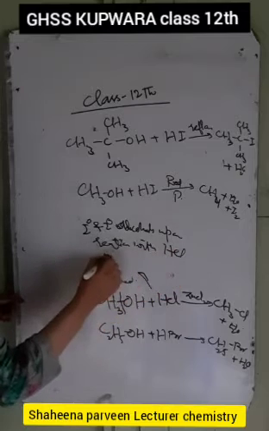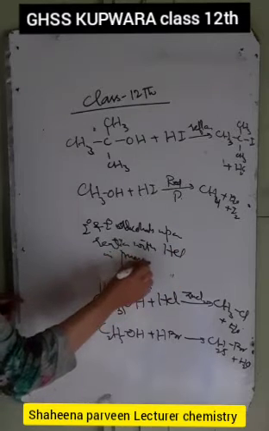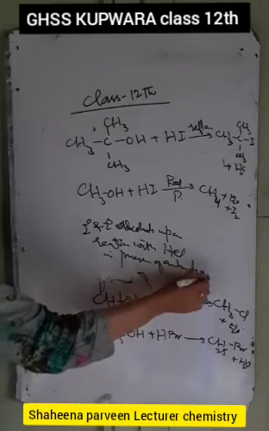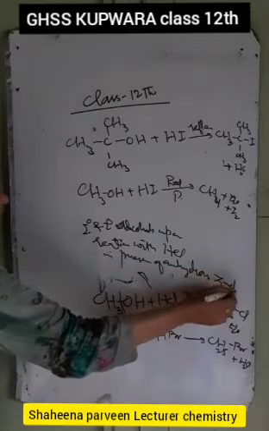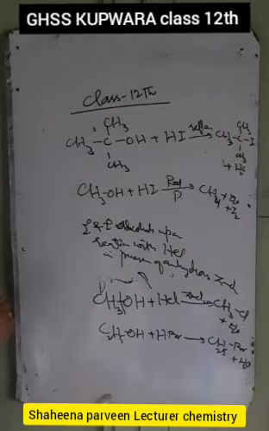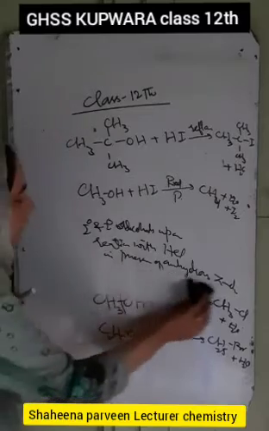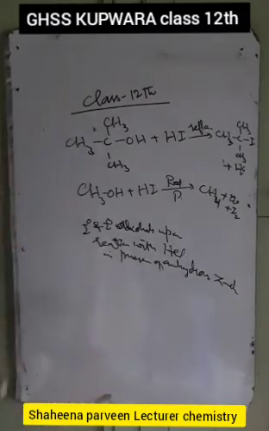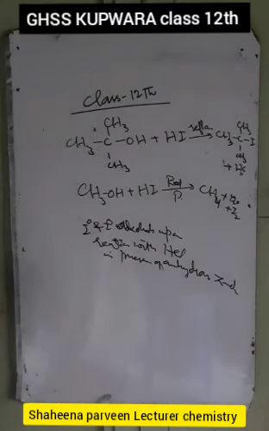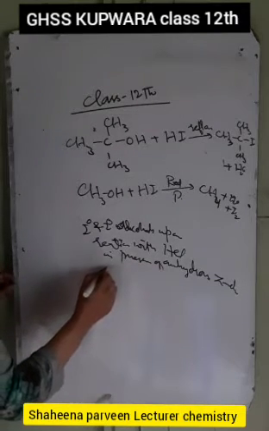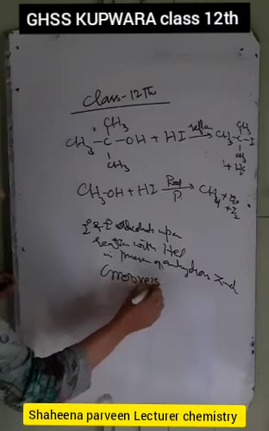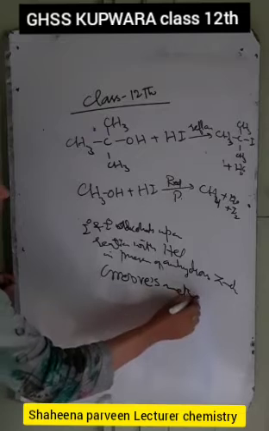With HCl in presence of anhydrous zinc chloride, alkyl chlorides are formed. This method is called the Groove's method. Groove's method is only the reaction of the alcohols with hydrogen chloride in presence of ZnCl2. Now, what is Groove's method?